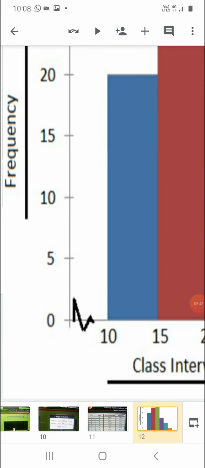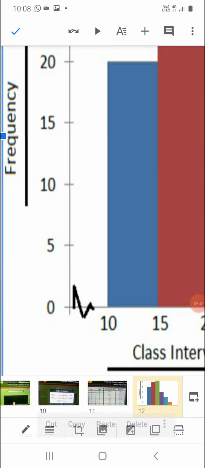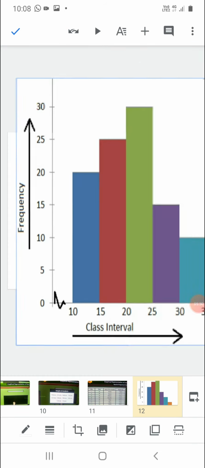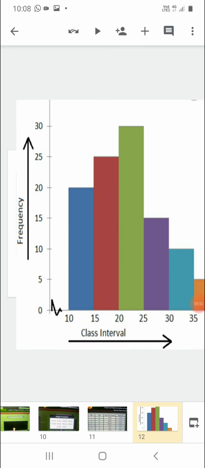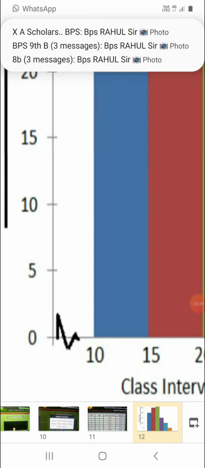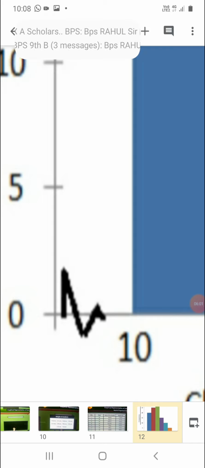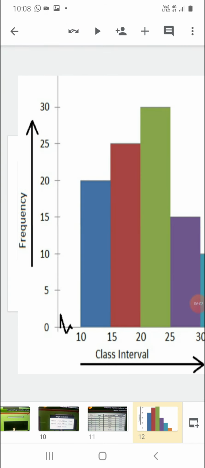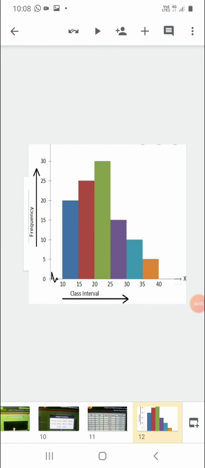But the initial gap is 0 to 10, means it is of 10 units. The first gap is different from the remaining ones, that's why we have to make this kink. This kink, if you do not make it, your half marks will be deducted, right?